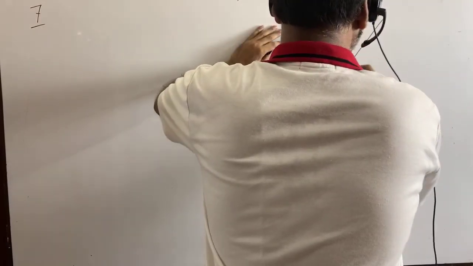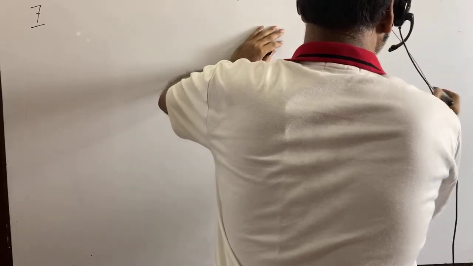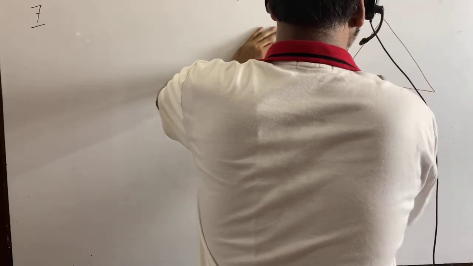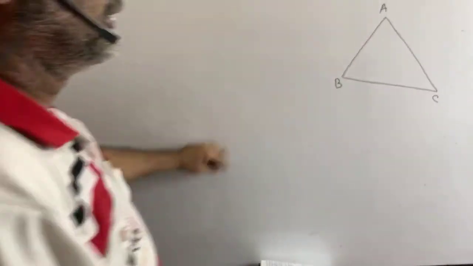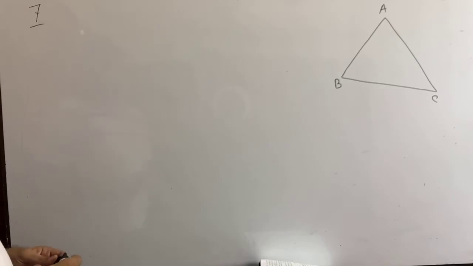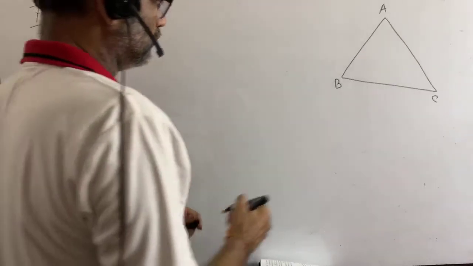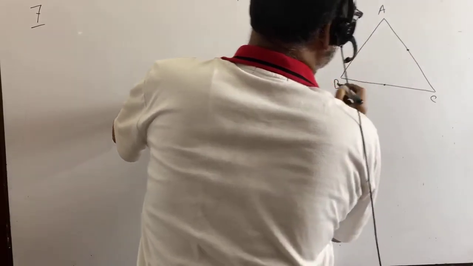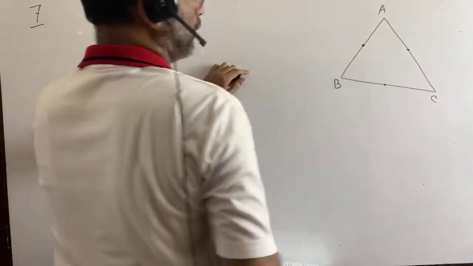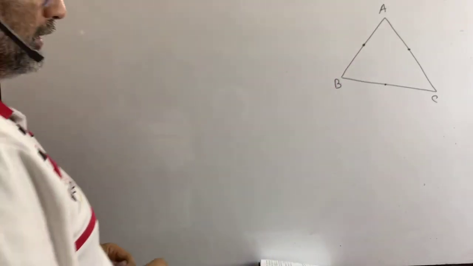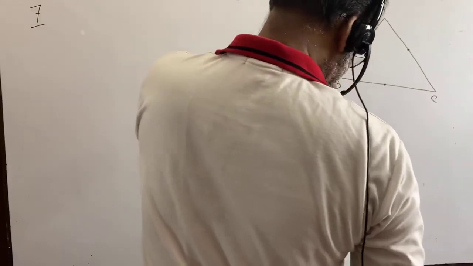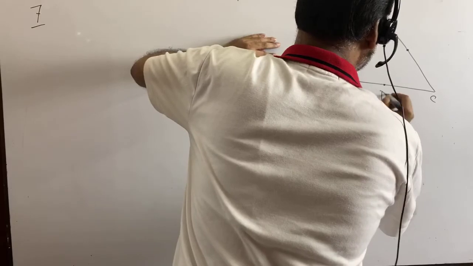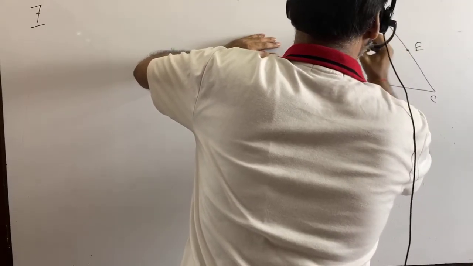You write down, this is a triangle ABC. ABC is a triangle. We have to take three medians. So let's find the midpoints. It is the midpoint. It is the midpoint. It is the midpoint. We have got three midpoints. Okay, and the medians are here. It is given AD. This is D. This is E, and this is F.